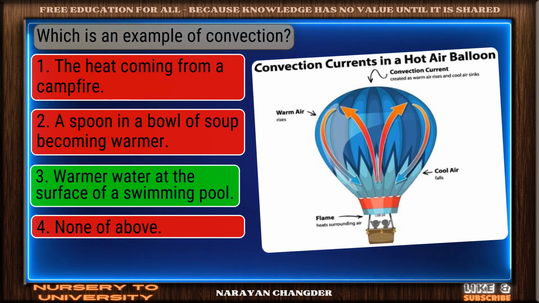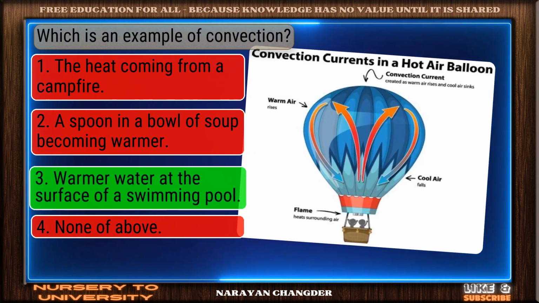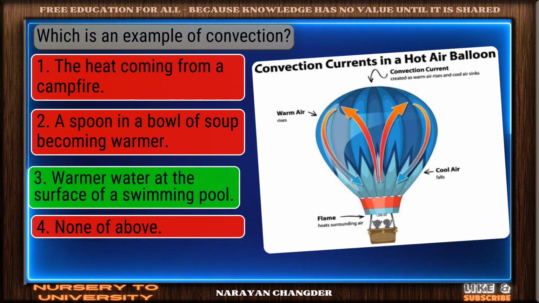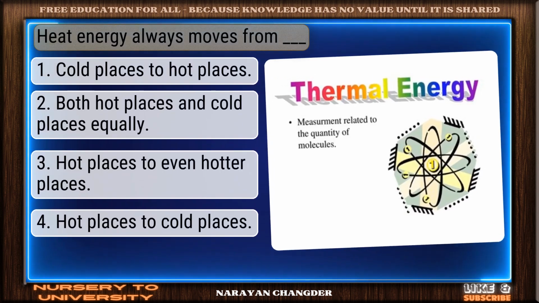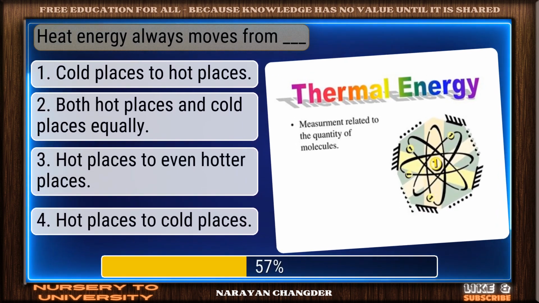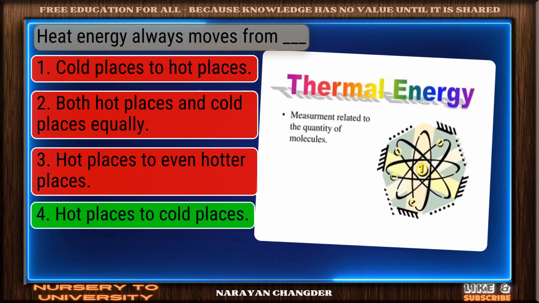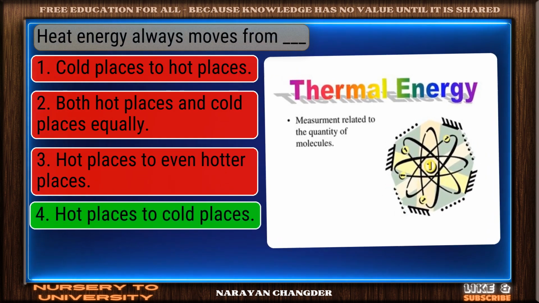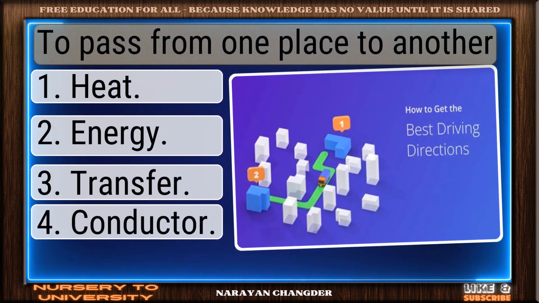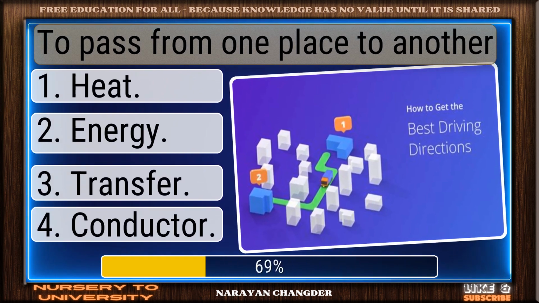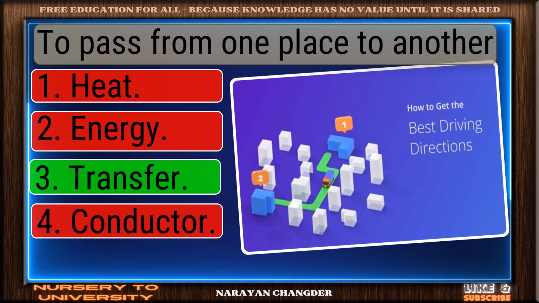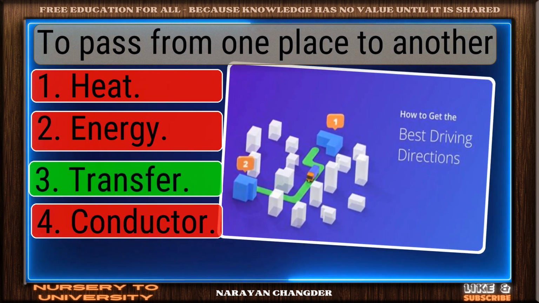Nicely done. Warmer water at the surface of a swimming pool is a solid answer. Heat energy always moves from dash. Exactly. Hot places to cold places makes sense, and it is right choice. To pass from one place to another. Solid response. Transfer is a valid choice.